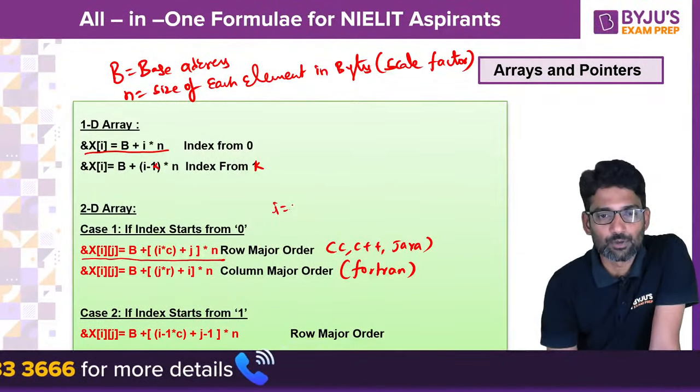And the maximum height you can form with n nodes is n minus 1. Minimum height is log of n plus 1 base 2 minus 1. Minimum height you will get in a perfect or complete binary tree. Maximum height you will get in a skewed or degenerate binary tree. Vice versa, to form a binary tree with height h, minimum nodes required are h plus 1.